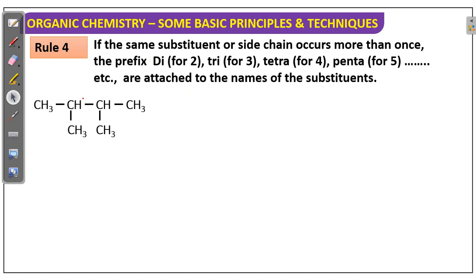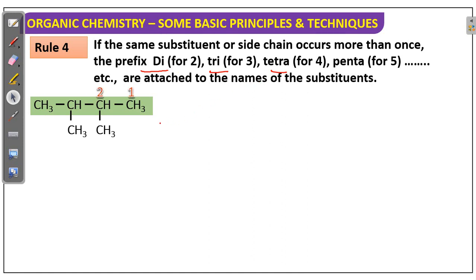Next, rule number 4. Suppose in a given molecule the same substituent is repeated more than one time. Then we have to take numerical prefixes. If 2 times, that is called di. If 3 times, tri. 4 times, tetra, and so on.